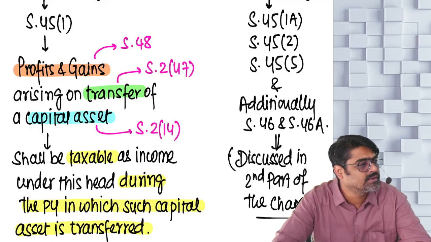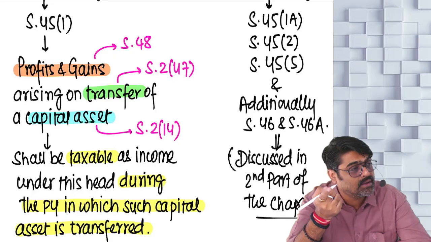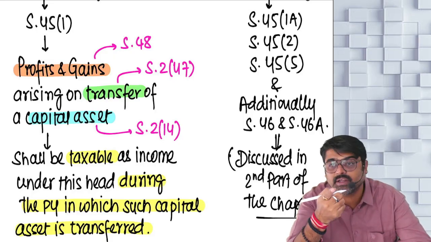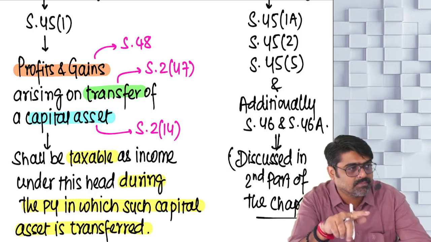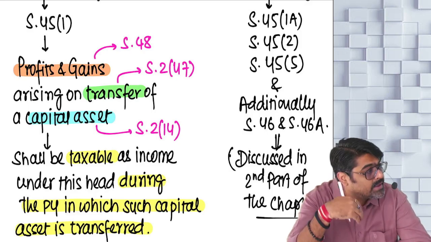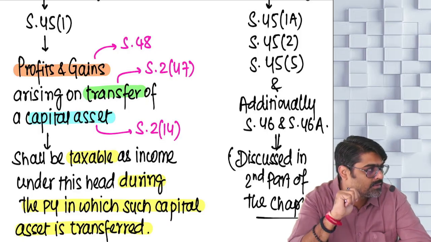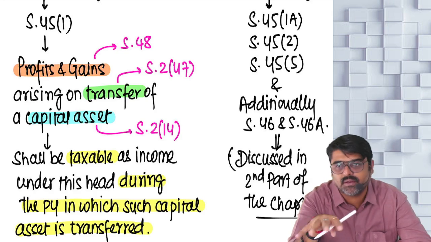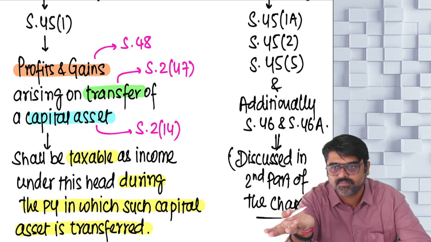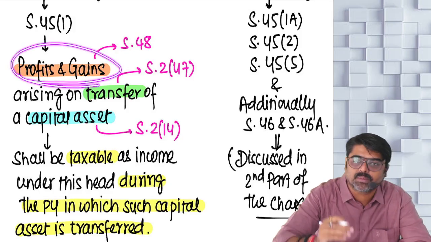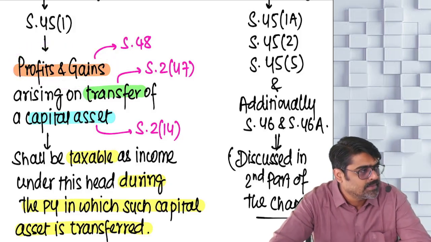Sir, profits and gains are chargeable under PGBP head, no? But that is a profit or gain arising from any business or profession carried on by the assessee at any time during the previous year. But this is a profit or gain which will be arising on transfer of your capital asset. So during the previous year, on the transfer of your capital asset, whatever profit or gain will be there, that profit or gain will be taxable under the head capital gains.